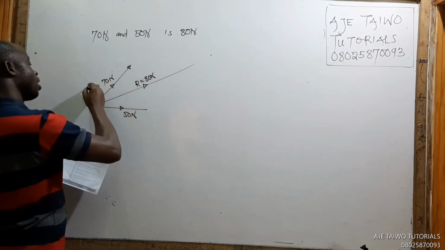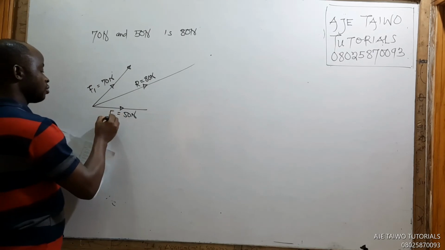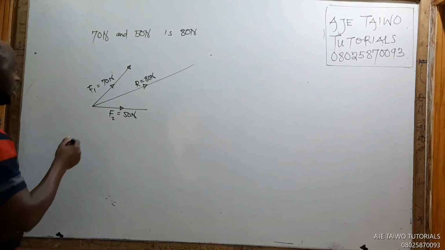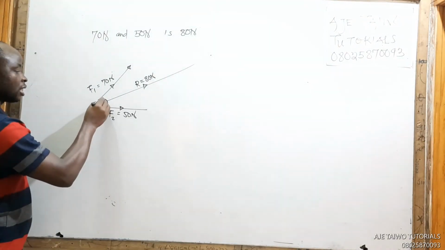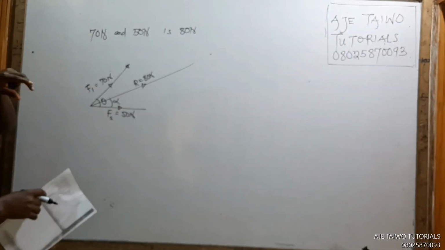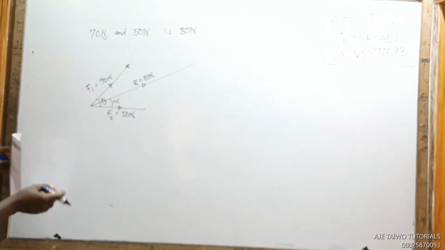Let's call here F1 and here F2, so we can maintain our formulas. The angle between them is called theta. Direction of the resultant is alpha. So let's see what we should do.